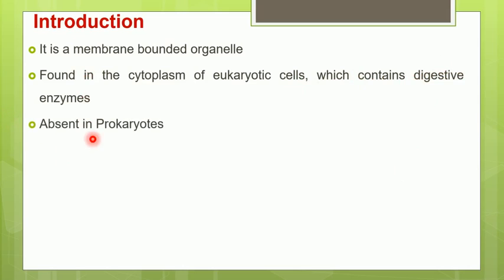However, these lysosomes are absent in the prokaryotes. Now we know that prokaryotic cell means bacterial cell. So bacteria do not have lysosomes. In bacteria, near the plasma membrane, they have the periplasmic space, and in that periplasmic space, many enzymes are present which work like these lysosomal enzymes.